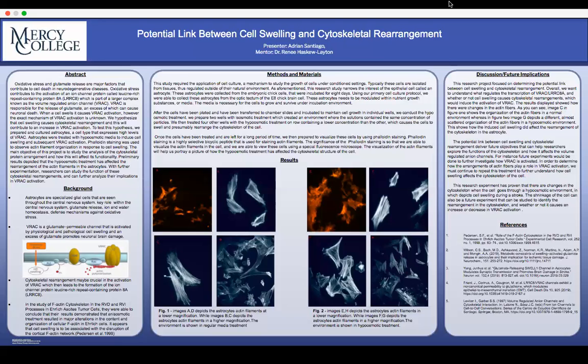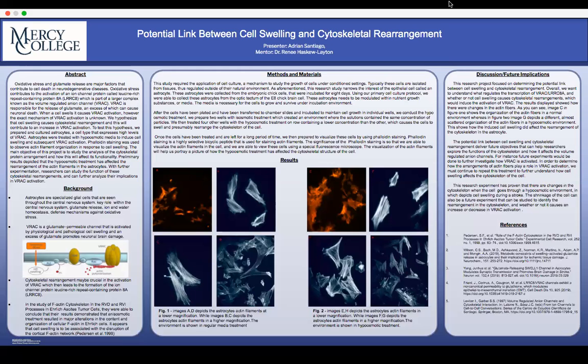Based on these results, we have concluded that the induced cell swelling did affect the rearrangement of the cytoskeleton in the astrocyte. Further experiments would have to be done to completely understand the mechanisms of how VRAC is activated. This project has shown that there are changes in the cytoskeleton when the cell goes through a hypoosmotic environment, which depicts cell swelling during a stroke.